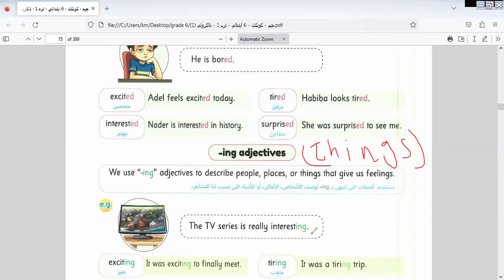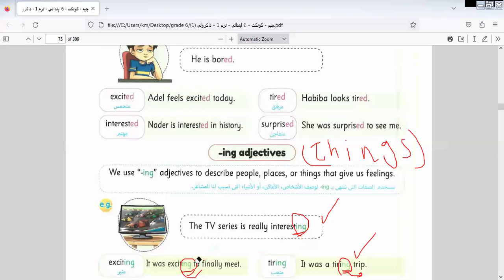Here, the TV series is really interesting. Here we have interesting, so I described the series as interesting. Here, it was exciting. It was a tiring trip, so I described the trip as tiring. So here we have tiring, ing form, exciting, ing form, and interesting as well.